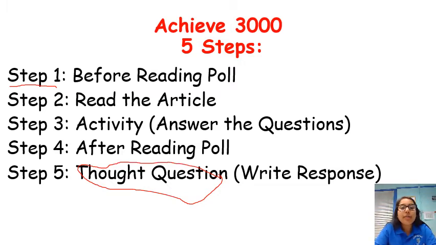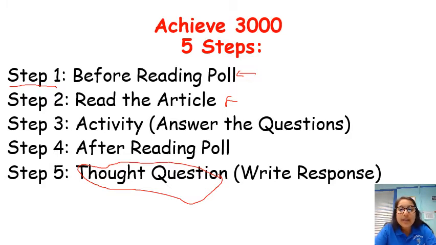So step 1, the before reading poll, is just to activate prior knowledge and get you thinking about the topic that the article will be discussing. Next, during the read article step, expectations are that as you read, you are making annotations of key information, as well as any words that you may need to look up to find additional information about what those words may mean.